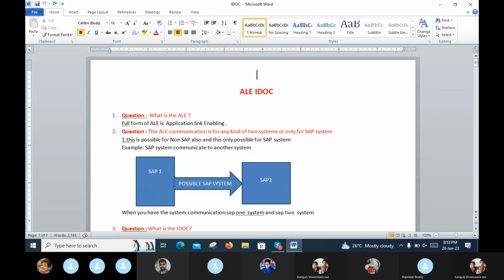Possible SAP systems means, for example, data can transfer from one system to another system, and both are SAP systems. That is called a possible SAP system. So, first of all, ALE is the full form of Application Link Enabling.